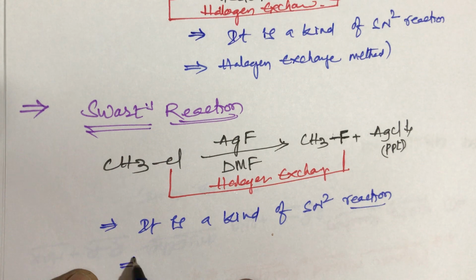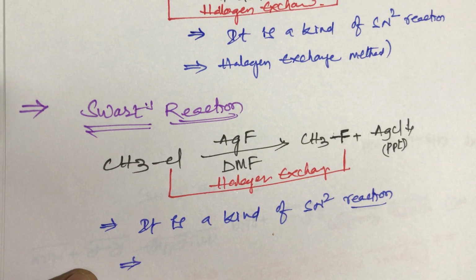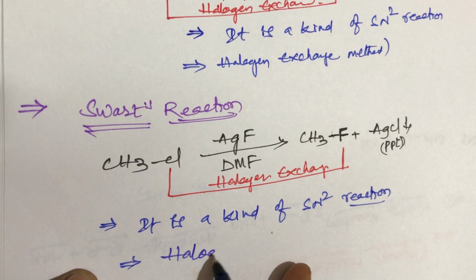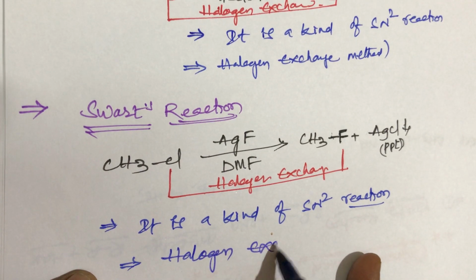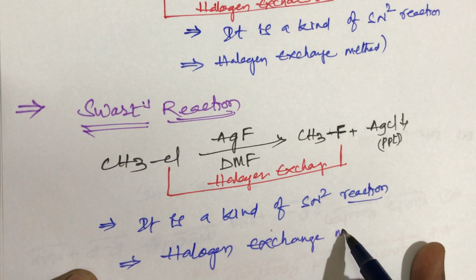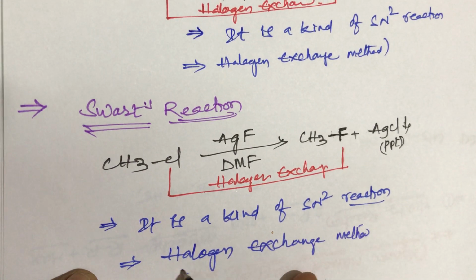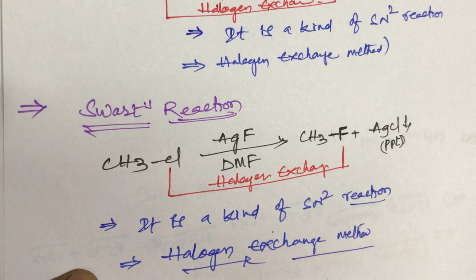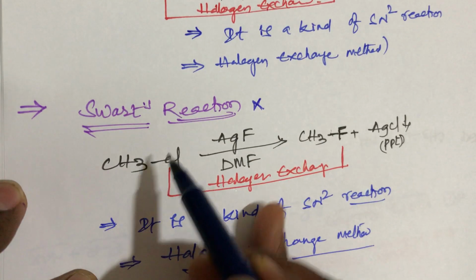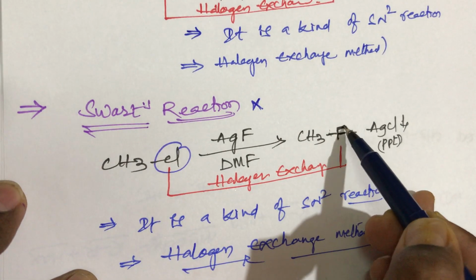It is also known as the halogen exchange method, students. So this is very important, the Schwarz reaction. In this Schwarz reaction, chlorine is replaced by fluorine.